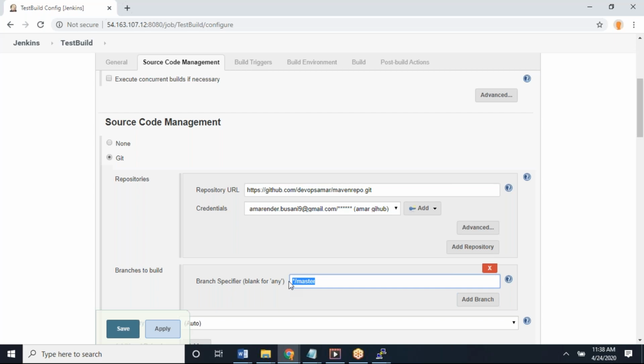But let's assume that Shilpa doesn't want to create one more job. I need the same build steps, but she wants to provide her value at runtime. She has a future branch, dev branch, QA branch, production branch, master branch.